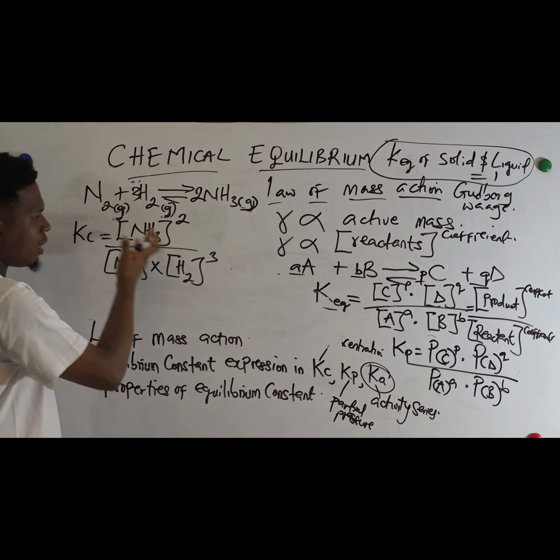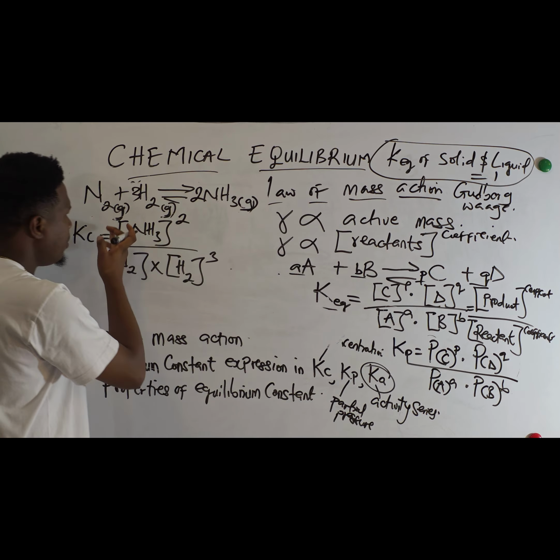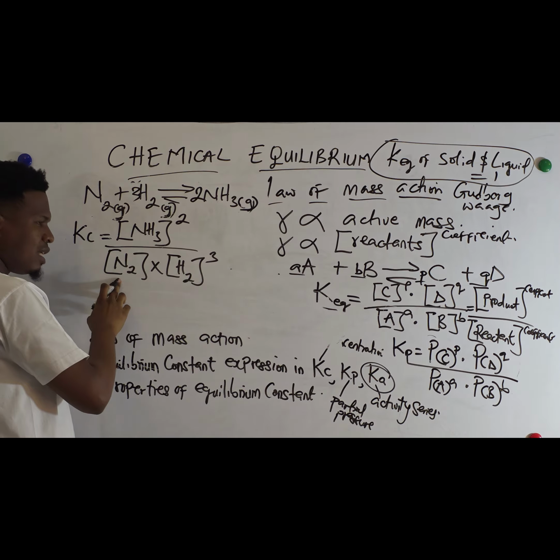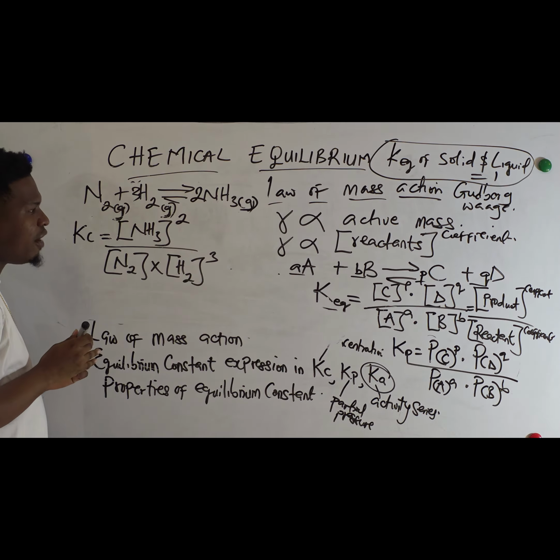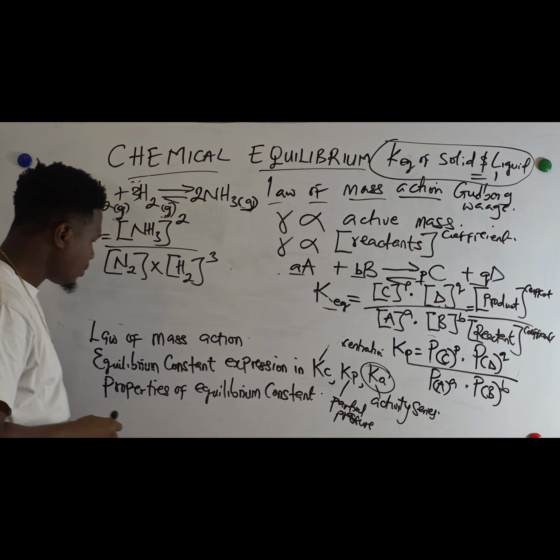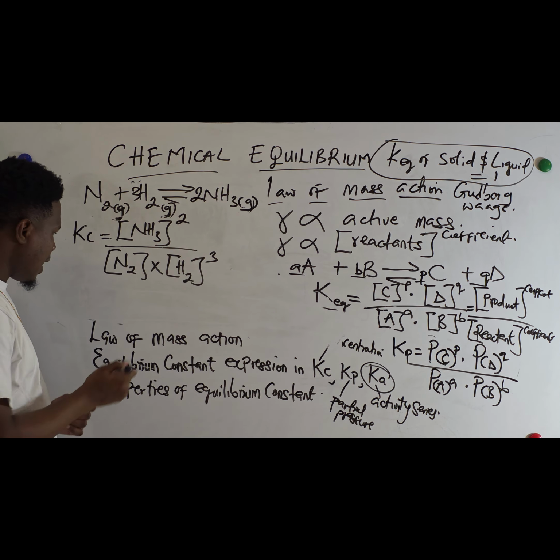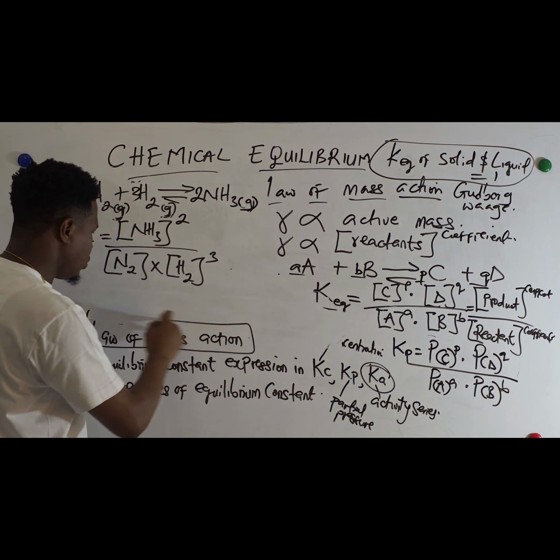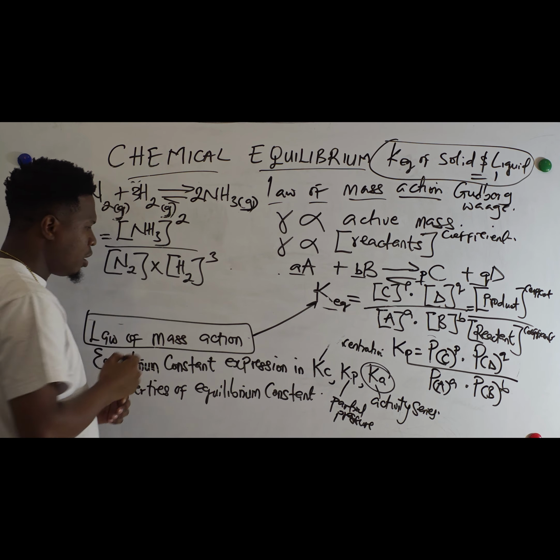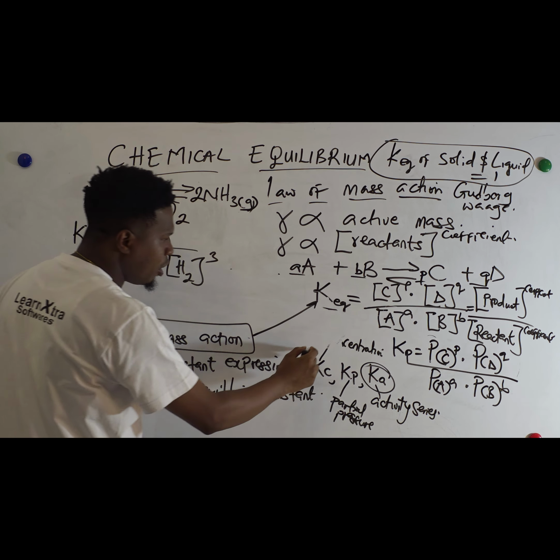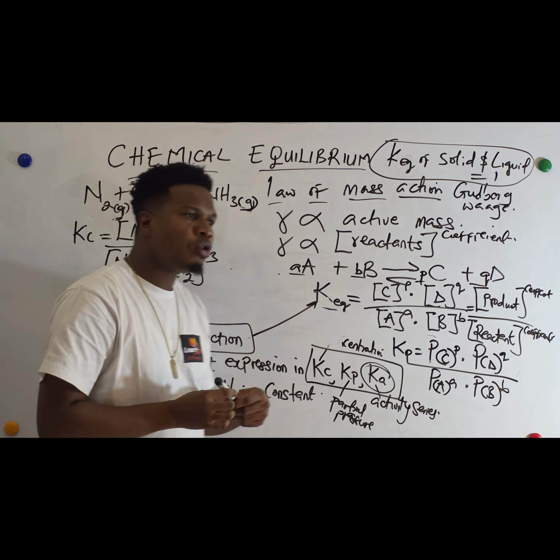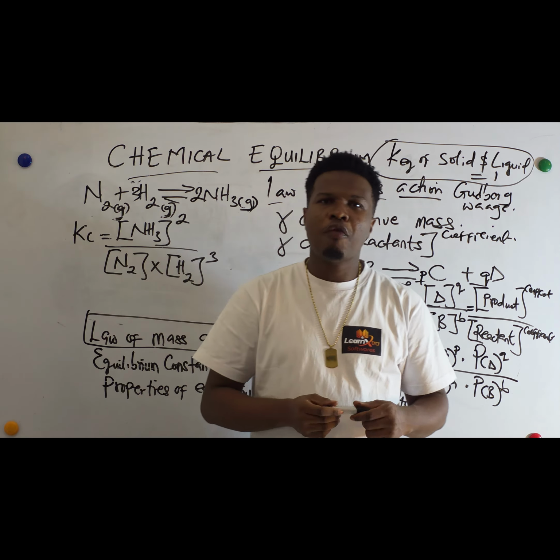In terms of Kp, you can write the Kp using P. This bracket will now use P to replace it, and then ammonia to the power of 2. The same thing happens to this one. So these are the several ways you can write or express equilibrium constant expression. So I have done the law of mass action. You should know what the law is trying to say. From the law of mass action, that is how we got the equilibrium constant. There are 3 types of equilibrium constant: the Kc, the Kp, and the Ka. Then we are going to look at the properties of equilibrium constant.